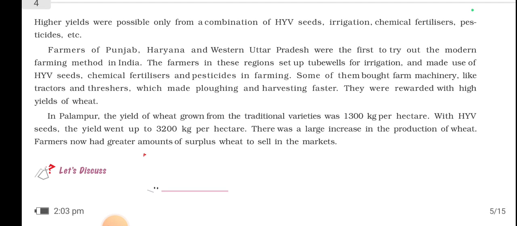Farmers of Punjab, Haryana and Western Uttar Pradesh were the first to try out the modern farming method in India. So the farmers in these regions set up tube wells for irrigation and made use of HYV seeds, chemical fertilizers and pesticides in farming. Who utilized? Punjab, Haryana and Western Uttar Pradesh farmers. Some of them bought farm machinery like tractors and threshers, which made ploughing and harvesting faster. They were rewarded with high yields of wheat also.